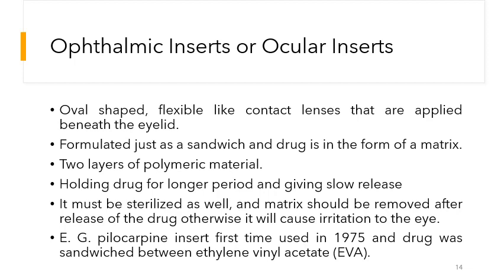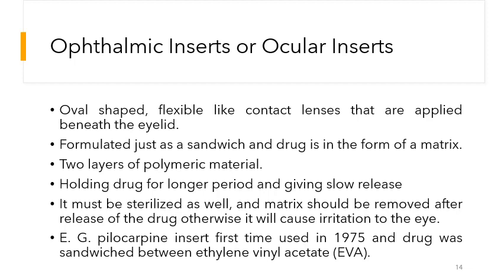Similarly over here, when all of the drug has been absorbed from the system, we will remove the ocular insert,